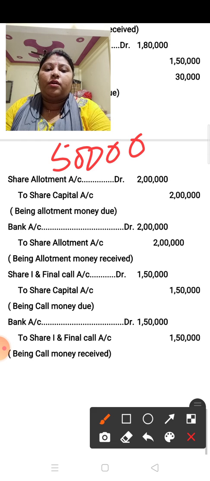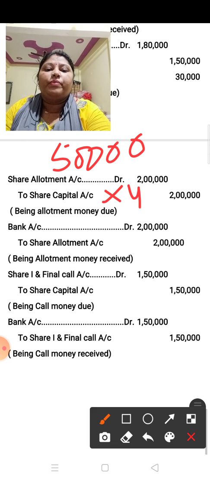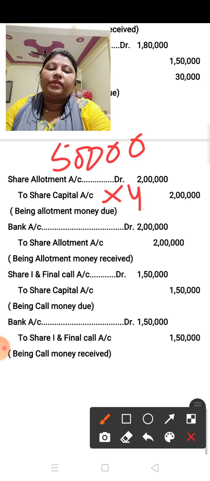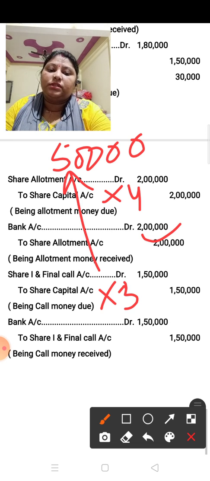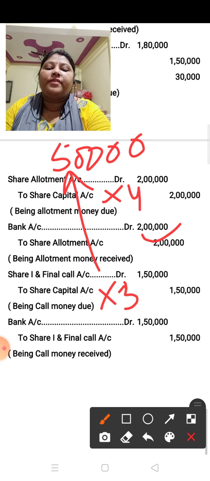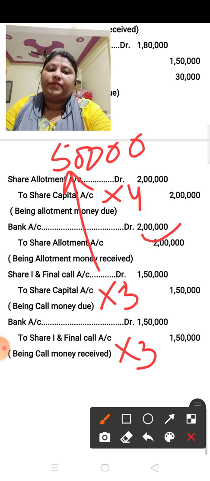So the call allotment money amount is 4. Now share allotment to share capital, 50,000 into 4, 2 lakh. And received also the same, bank to share allotment account 2 lakh. Now the last is share first and final call account debit to share capital, the amount of rupees 3. So issued shares 50,000, 50,000 into 3, 1,50,000, and the received entry bank to share first and final call account, this also you have to multiply with the 3. So 50,000 into 3, 1,50,000.